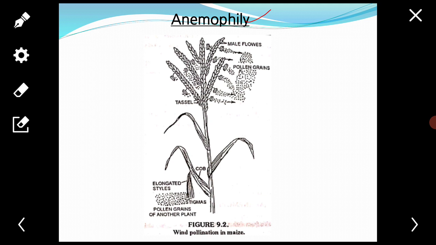You see here, in the case of maize, the stigmas are large, well exposed, hairy, feathery or branched to catch the airborne pollen grains. Next, in some plants, the anthers burst suddenly to throw the pollen grains into the air.